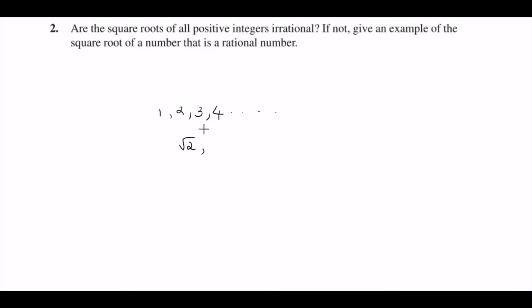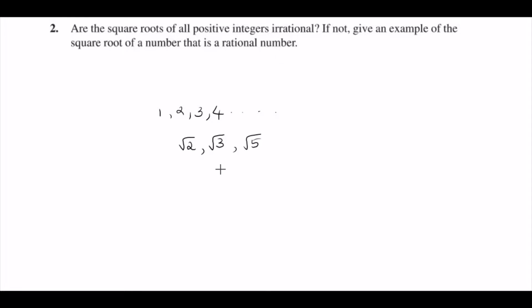Similarly, if you take 3, the square root of 3, you get root 3. Root 3 is also an irrational number. Likewise, if you take the square root of 5, root 5 is also an irrational number. Now, in the question they have asked, are the square roots of all positive integers irrational? If not, give an example of the square root of a number that is a rational number.